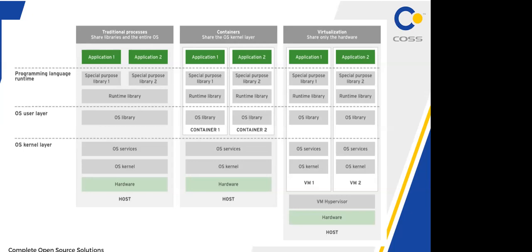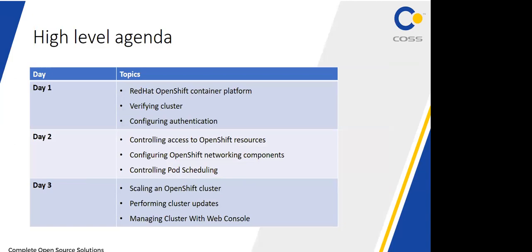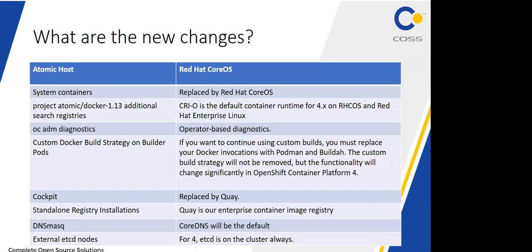Next, what is our course curriculum and what are the new changes? Earlier we were running on the Atomic Host; now the master node components run on Container Linux, or you can say CoreOS. It is an immutable infrastructure, very lightweight, with less surface area of attack. In a traditional distribution, if any unused software or package is there, it leads to dependency conflicts, or needlessly increases the attack surface. That is reduced now from OpenShift 4.x onwards.